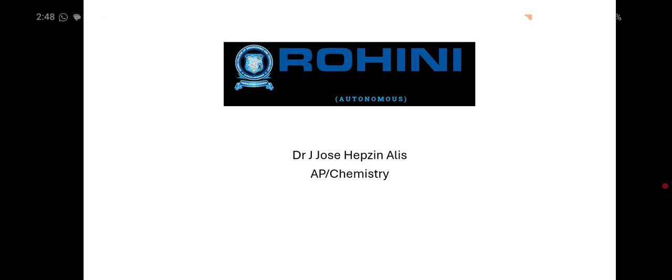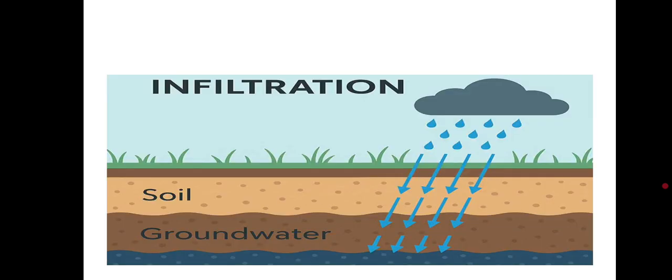I am going to teach you infiltration and what factors affect the infiltration capacity. The term infiltration was first used by Horton in 1935. He defined it as the entry of water into the soil through the surface layer of soil vertically, the downward movement of water from the soil surface into the soil through the pores of the soil.